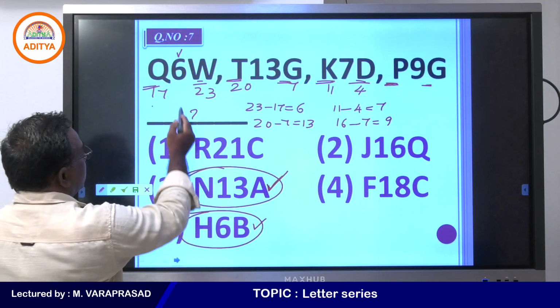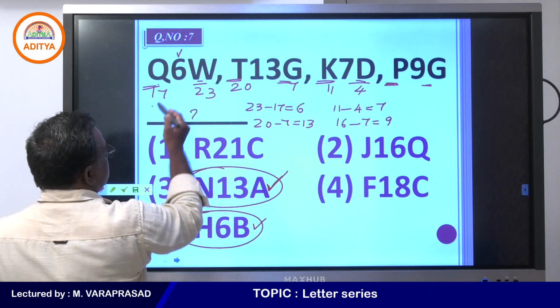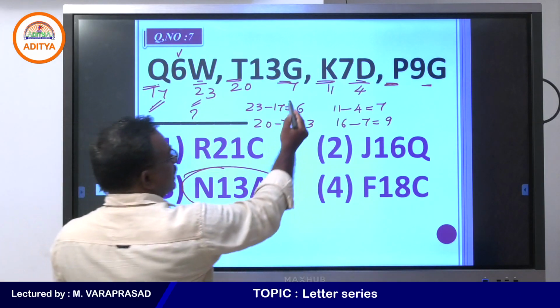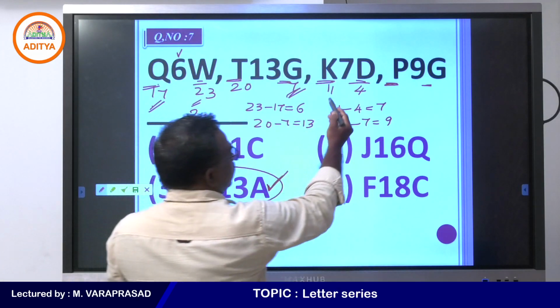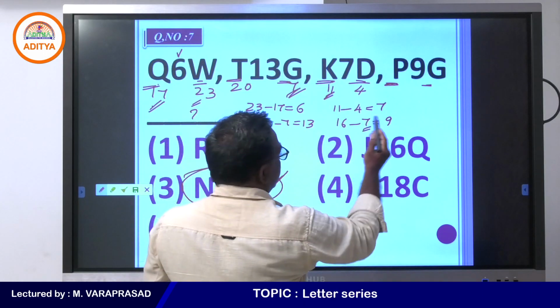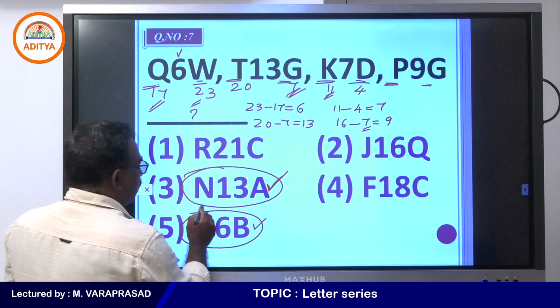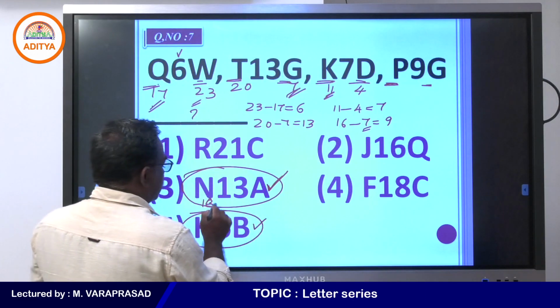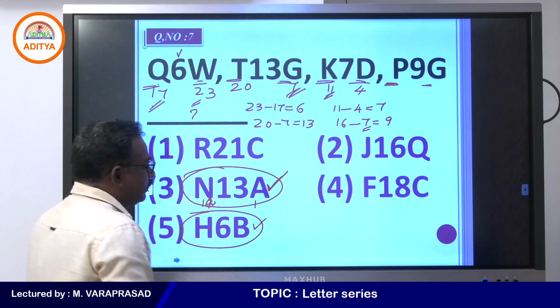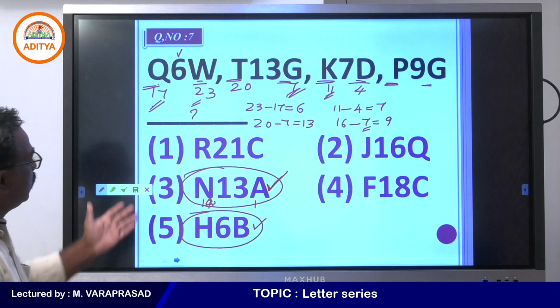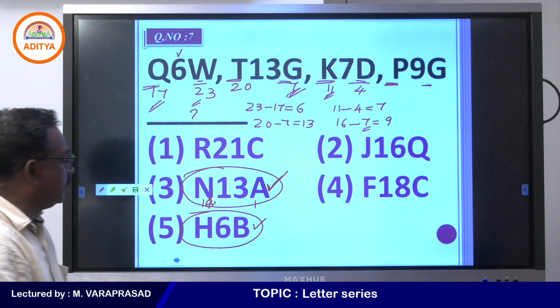Because here one of the two values is a prime number: 17 prime number, 23 prime number, here 7 prime number, here 11 prime number, here 7 prime number. One prime number we are taking here. Here 13 is a prime number, so here 14 is not a prime number, 1 is not a prime number. Here one prime number is there continuously.